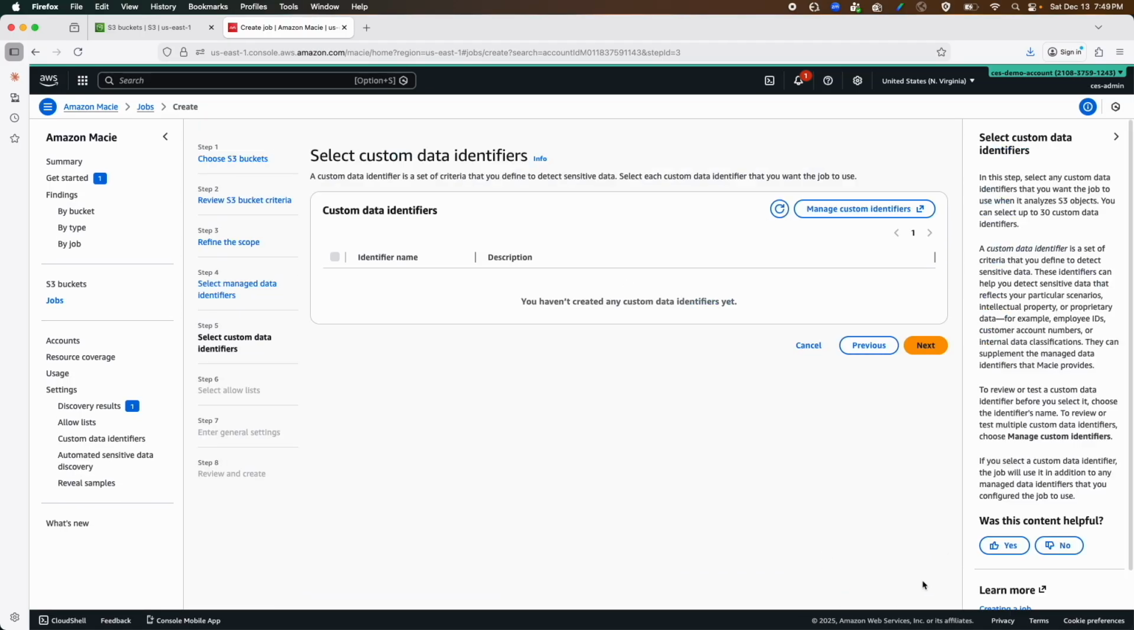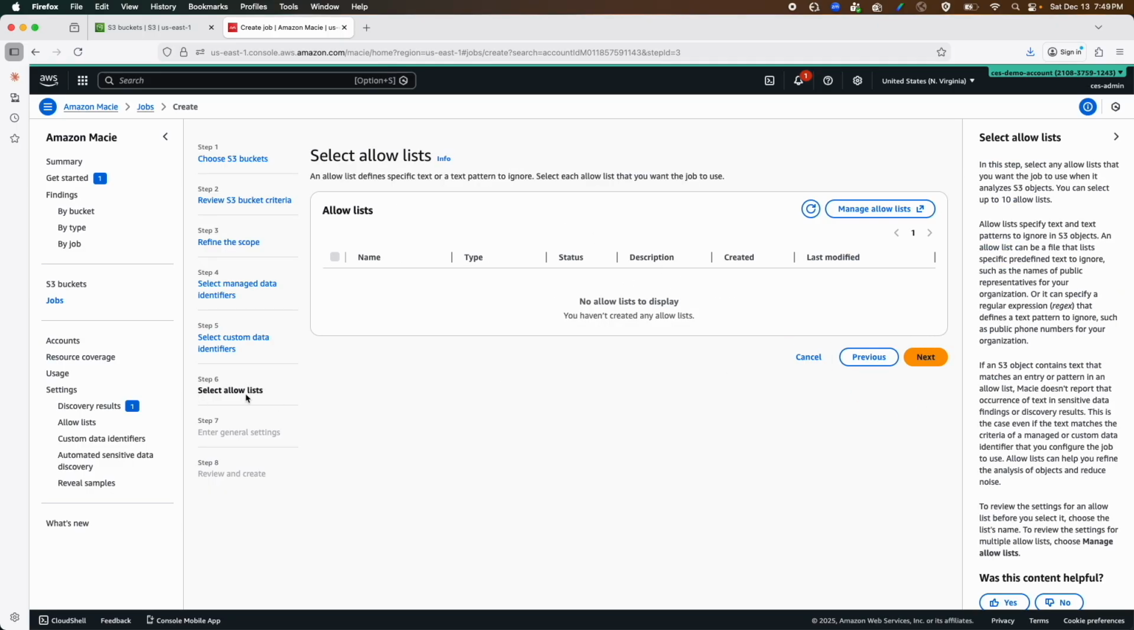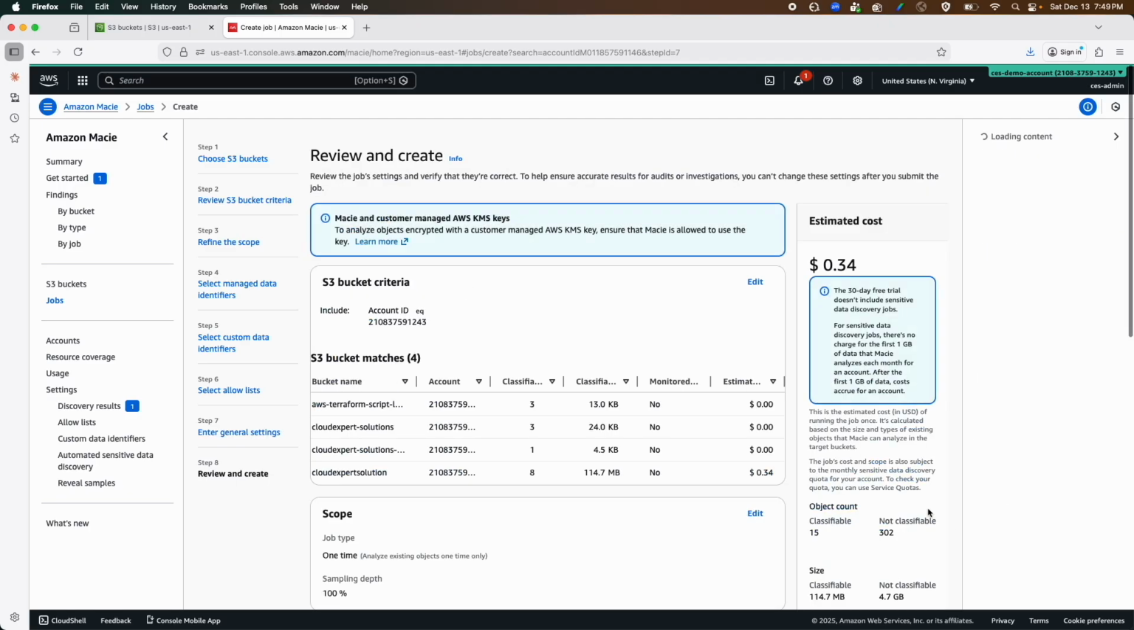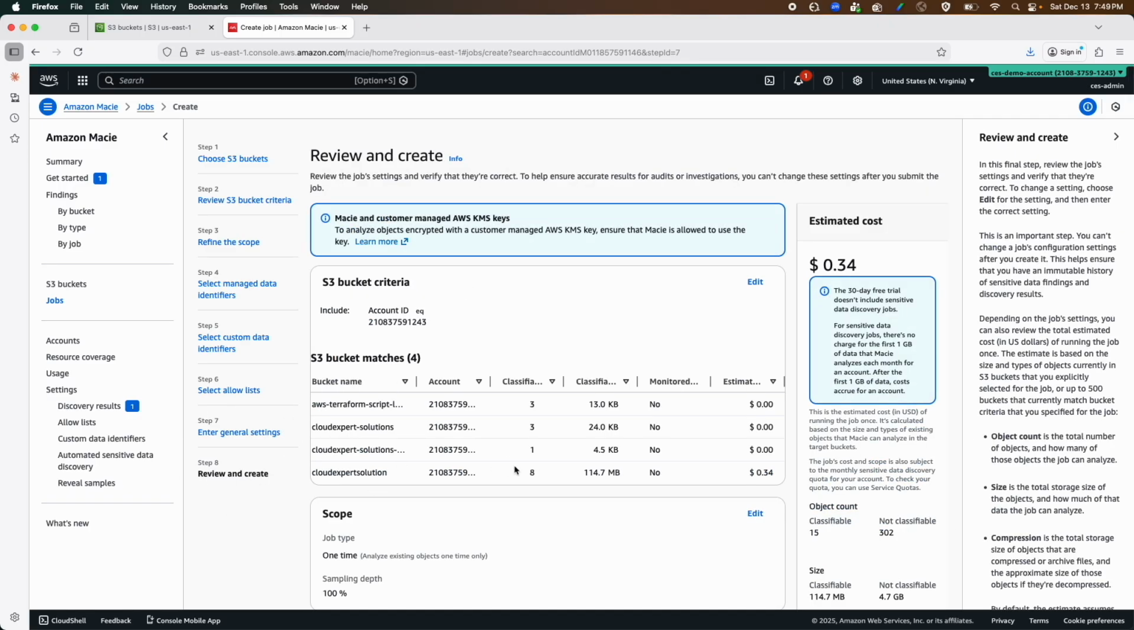Now let's click next. This is the custom data identifier we discussed. If you need to identify any custom data pattern, we don't have one. I'll click next. Now here, select allow list. We want to allow everything. Click next. Enter general settings. Here you have to provide a job name. I'll provide the name as CS Macie Demo. I'll click next. Next is review and create.